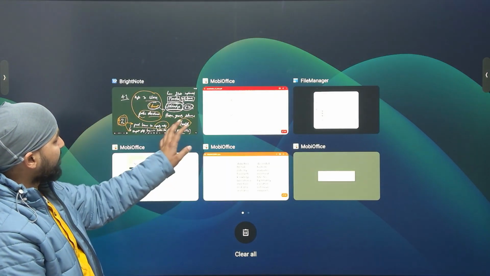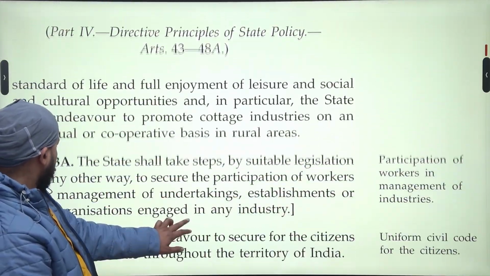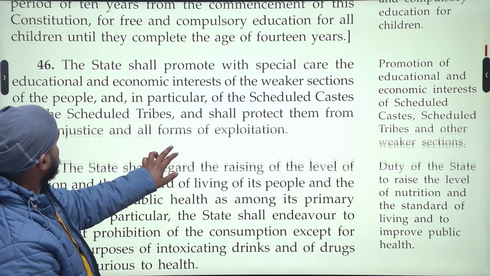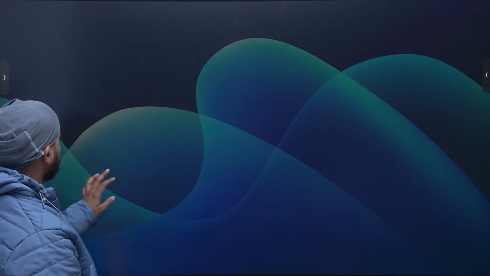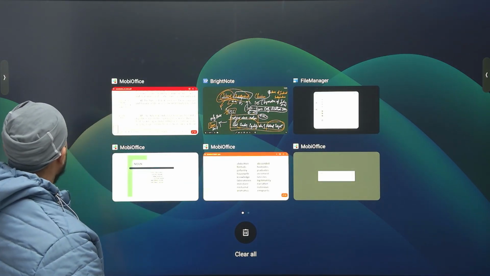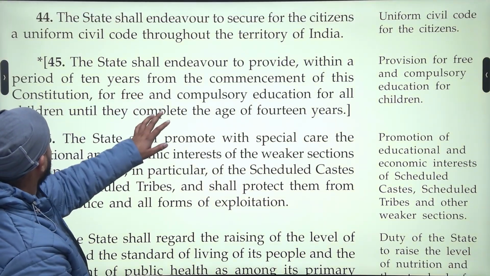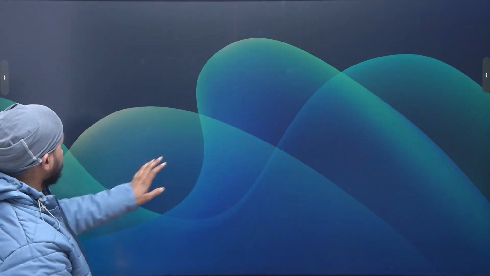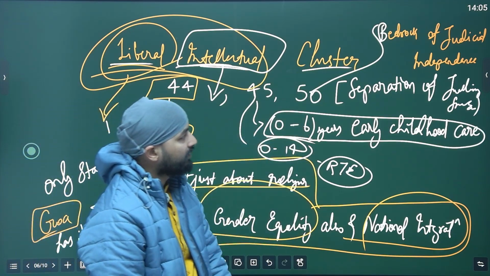The things which I have written are the things which have to be, okay, see the text. Now we will look into Article 50.